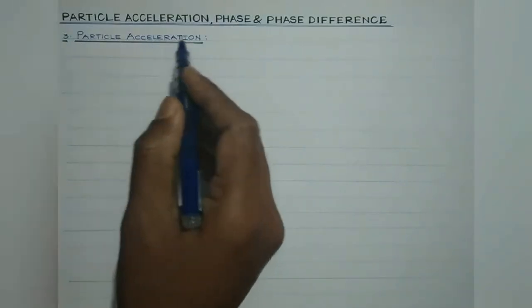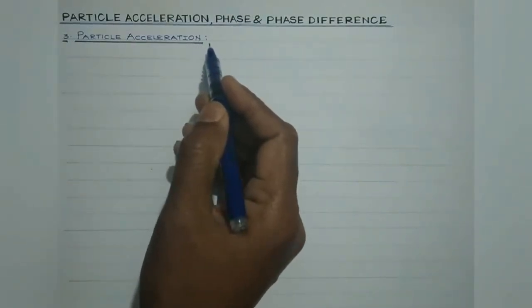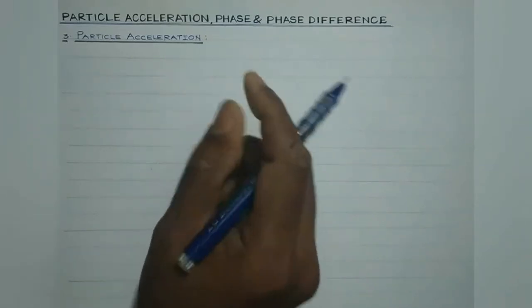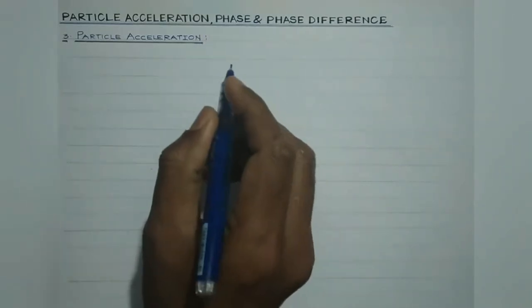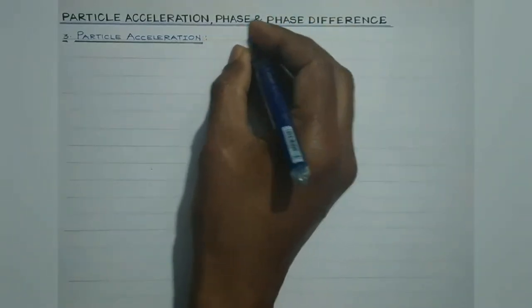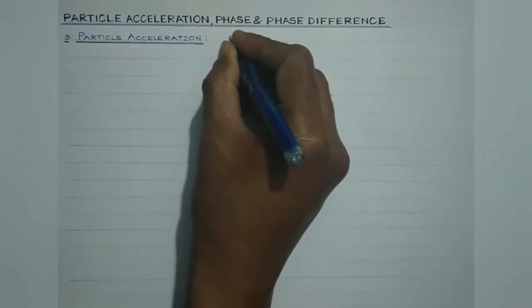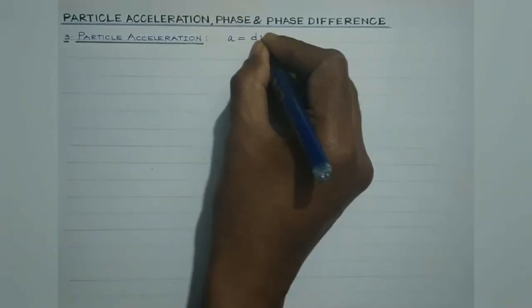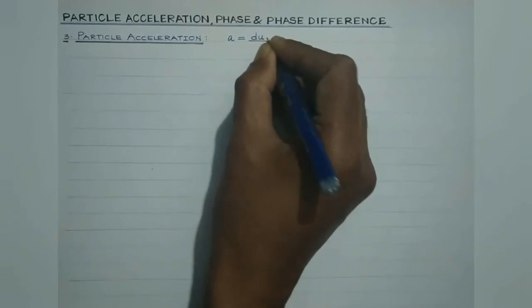Now instantaneous acceleration is defined as the time rate of change of the particle velocity at a given instant of time. Therefore, in calculus, students, the particle acceleration, suppose it is represented by A, will be given by the differential coefficient of particle velocity with respect to time.